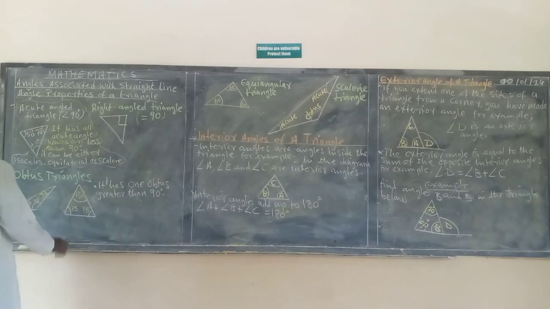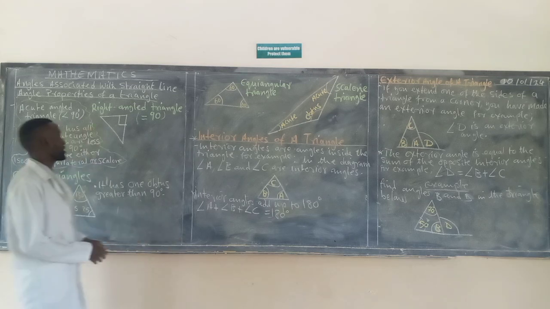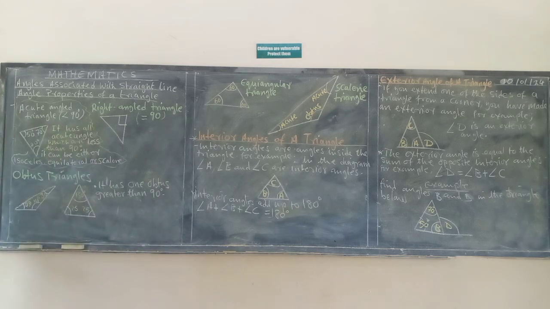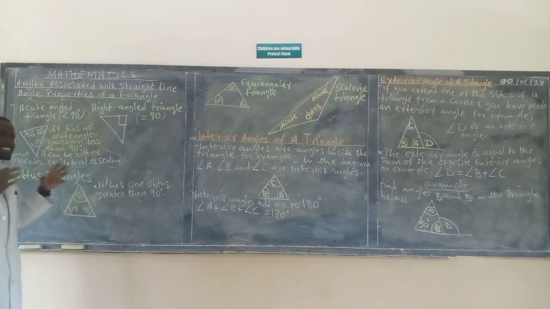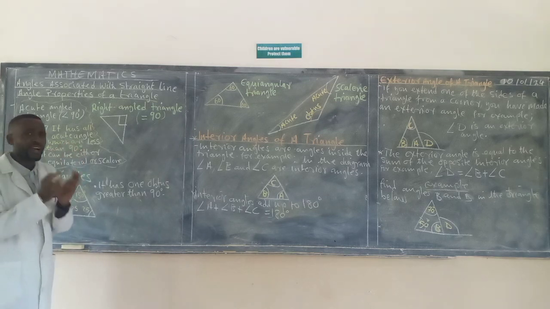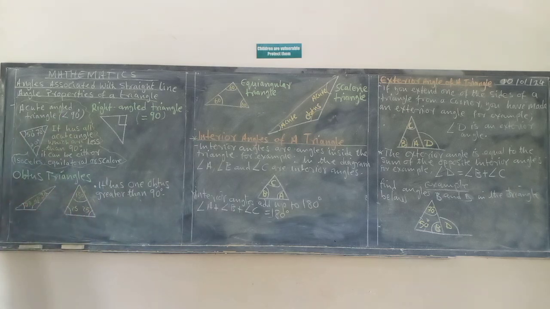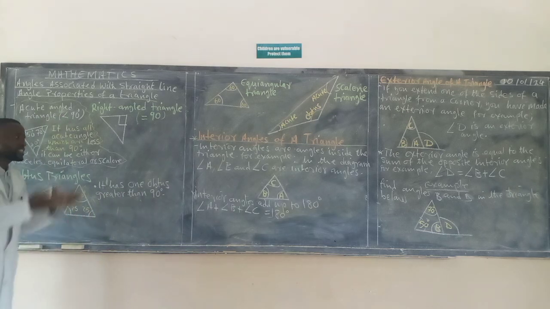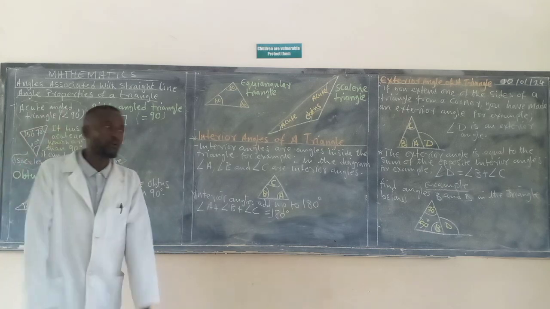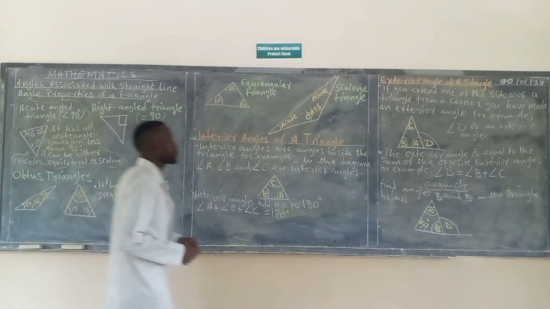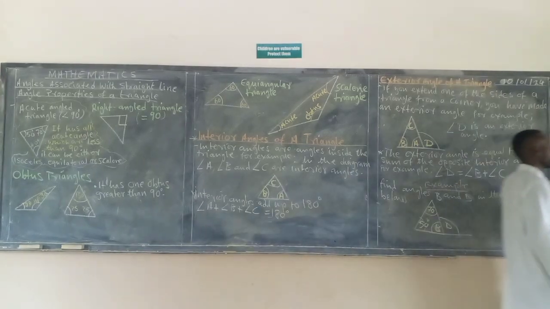Mathematics, angles associated with a straight line. That is what we are still looking at. Specifically, here we are talking of angle properties of a triangle. We want to understand the properties of a triangle, the angles in a triangle. Once we understand that concept, the rest is up to you to be able to solve. So I'm just going to help you understand these simple concepts.